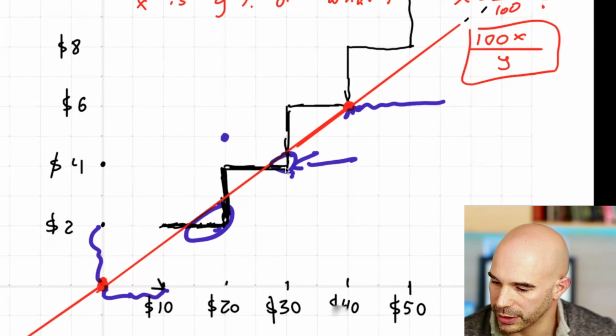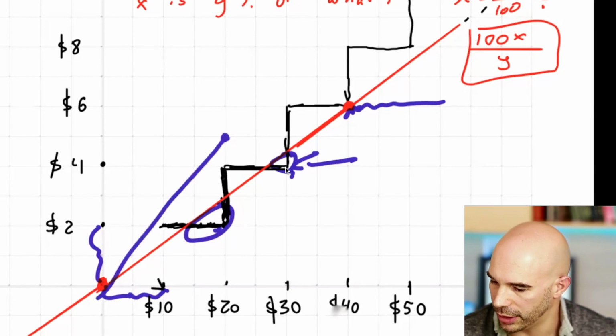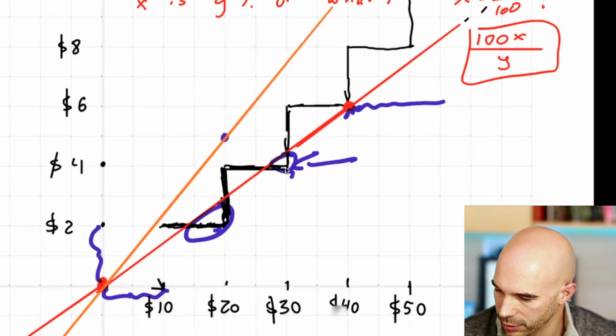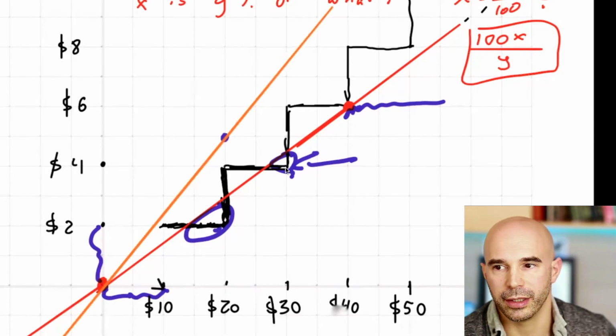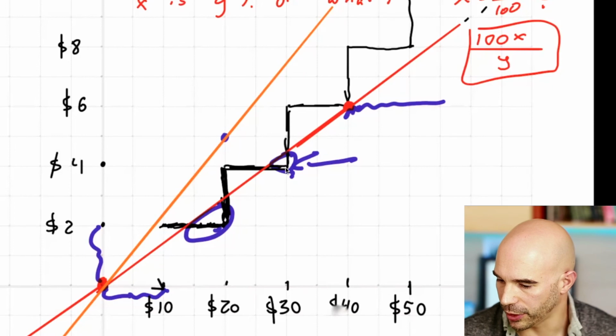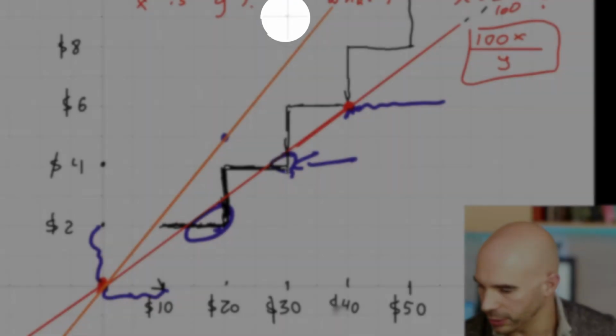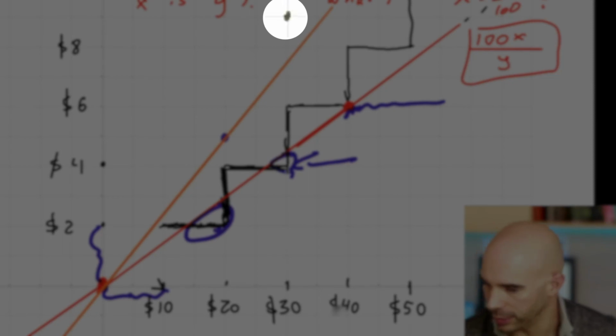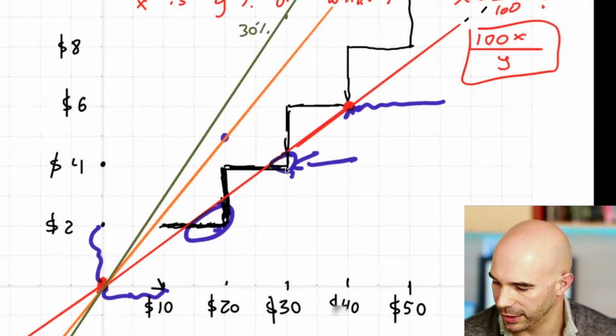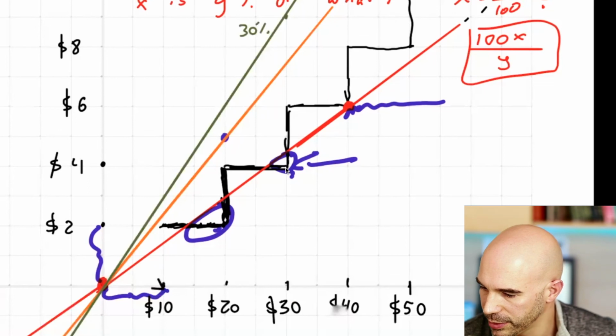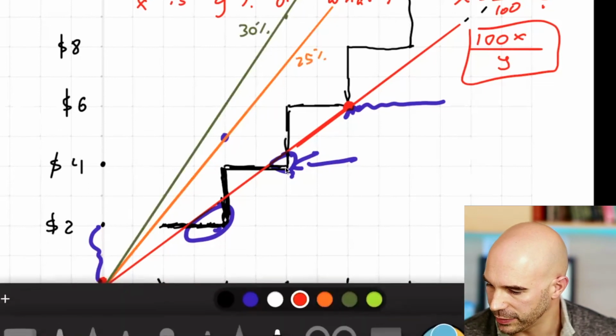If you wanted to know what the line looks like for 25%, you'd need to connect the origin with that point. So that orange line, that's the 25% line. And what's the 30% line? The 30% line would go through $9 and $30 there. That's the 30% line. This is the 25% line. And our red line was 15%.